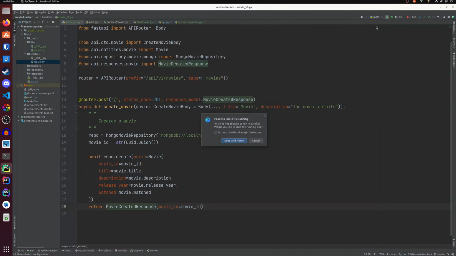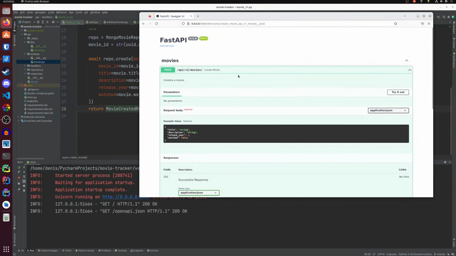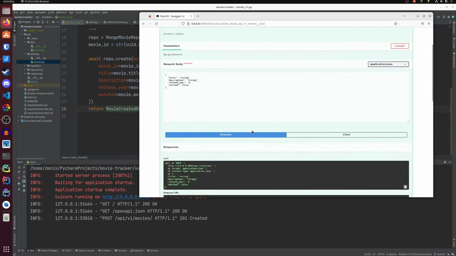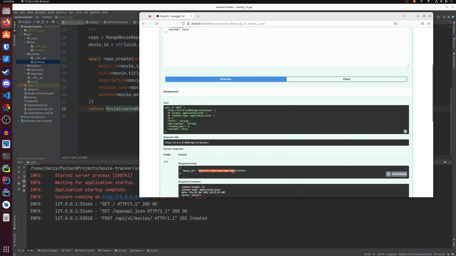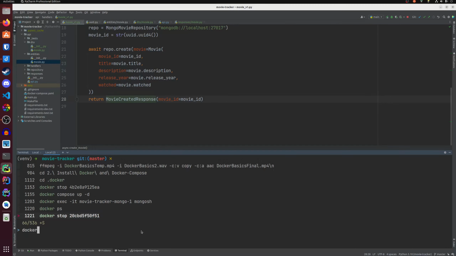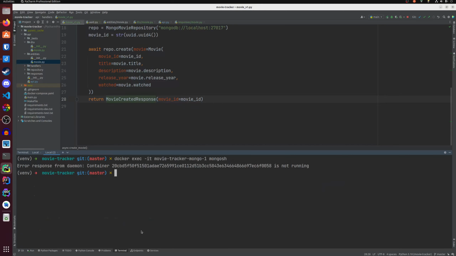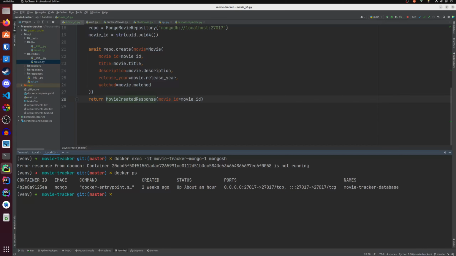Let's run this, stop and run, go back to our Swagger endpoint, and as we can see, we can try this out, execute, and we got a movie ID. If we check the database, do a docker exec -it movie tracker mongo1 mongo. Whoops, the container name has changed.